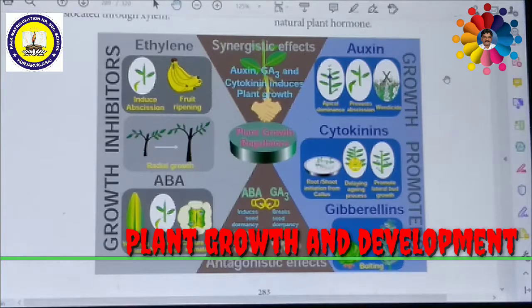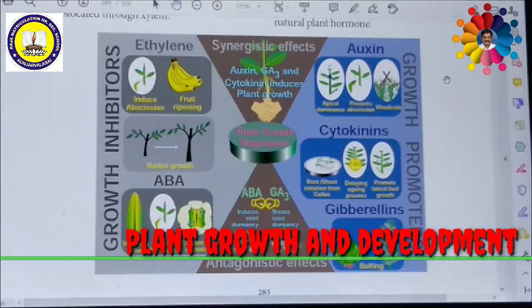Then the physiological role of ethylene. Ethylene stimulates respiration and ripening of fruits. It stimulates radial growth in stem and root and inhibits linear growth. That means ethylene can stop the growth in height, but it can increase the girth. Girth means the plants can increase in width due to ethylene.